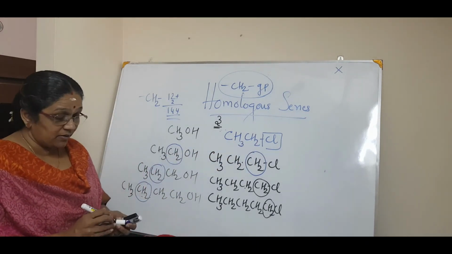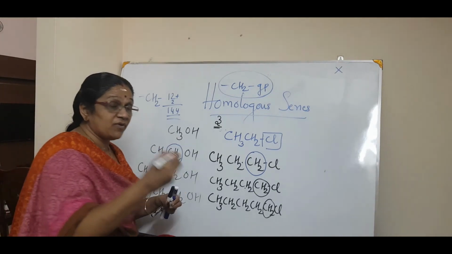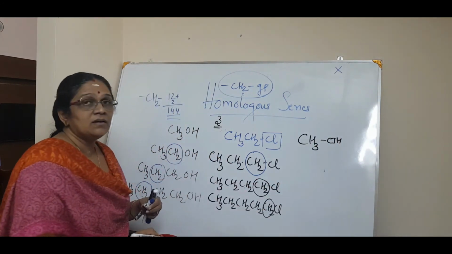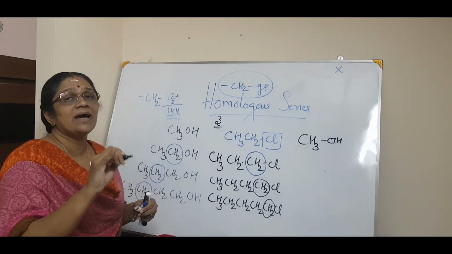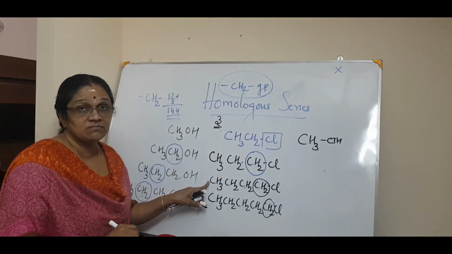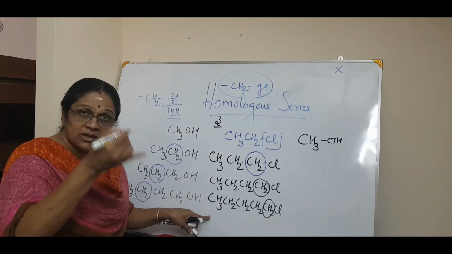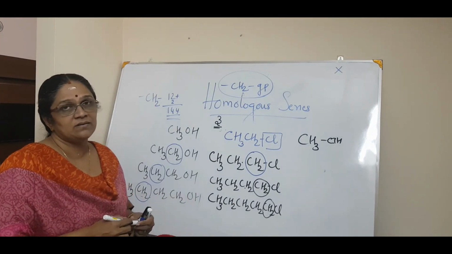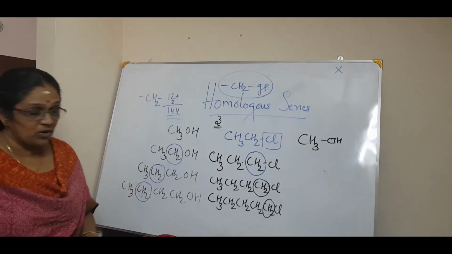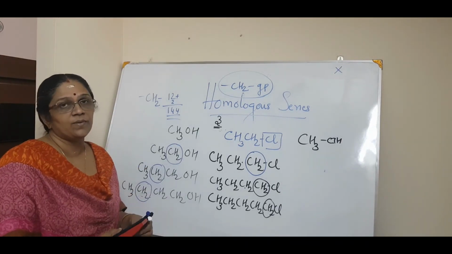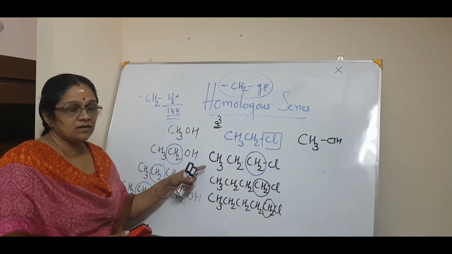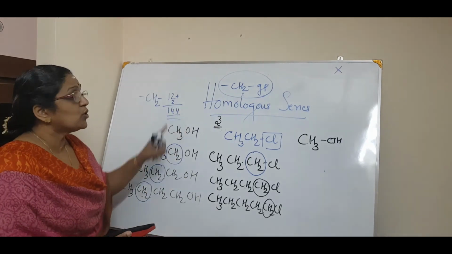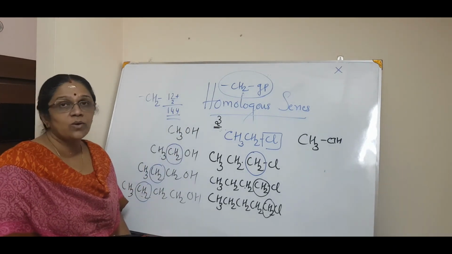So it is not a law or a rule that the first homologue must always have one carbon atom. No, it is not like that. Whatever the question demands, you have to answer like that. It may start from this; who knows? So from that you carry on with the three, adding one CH2 in each compound. That's all. It's very simple, isn't it? So this is what is called a homologous series: a series of compounds where adjacent compounds differ by a CH2 group, or an atomic mass of 14 U.